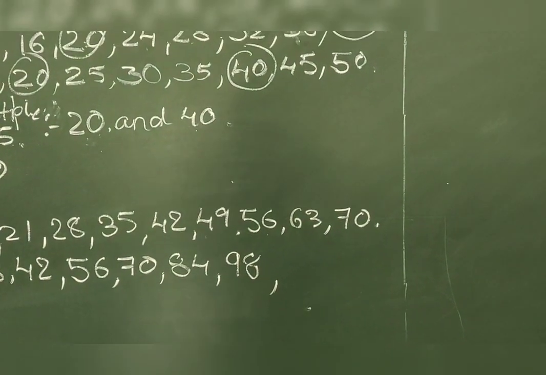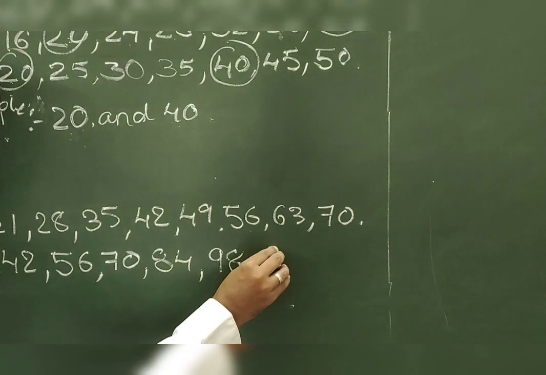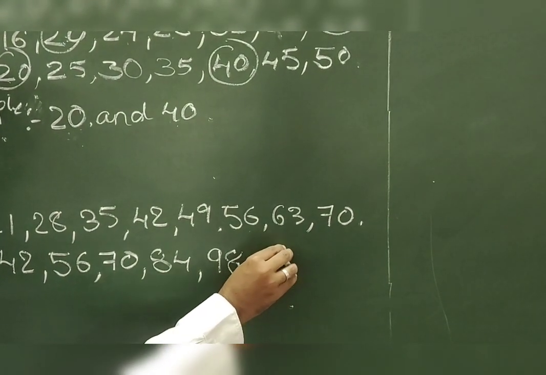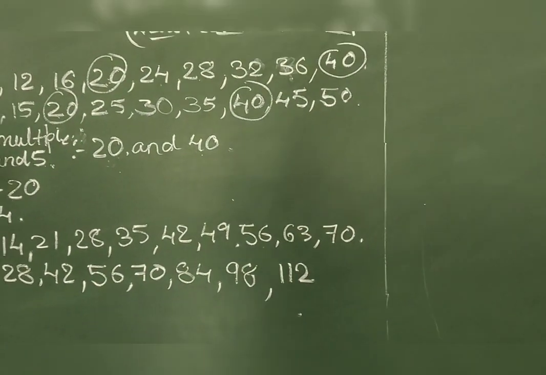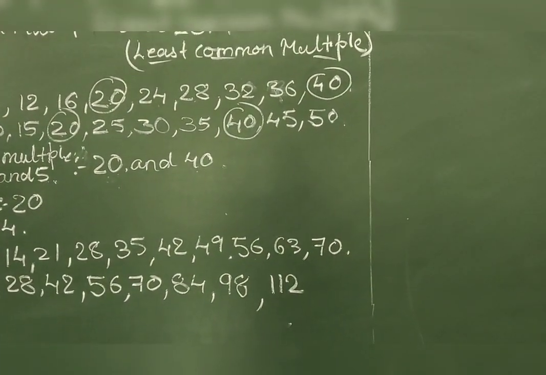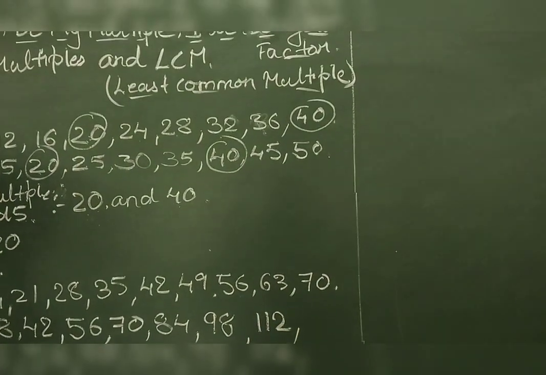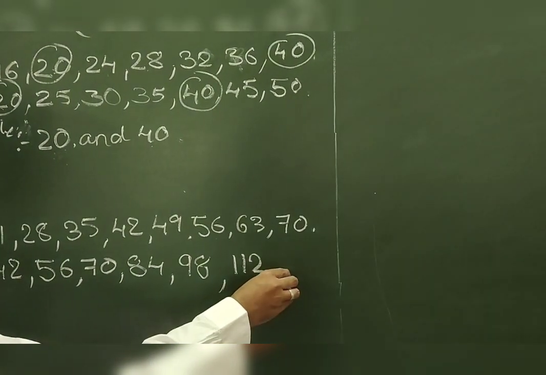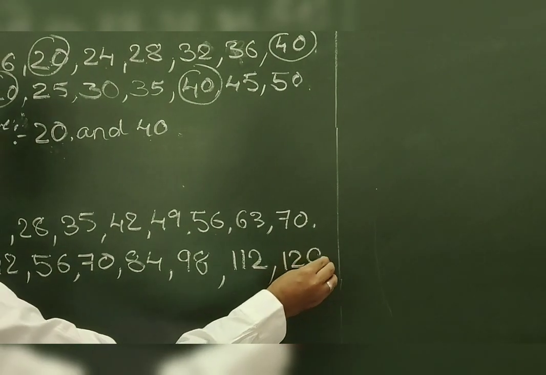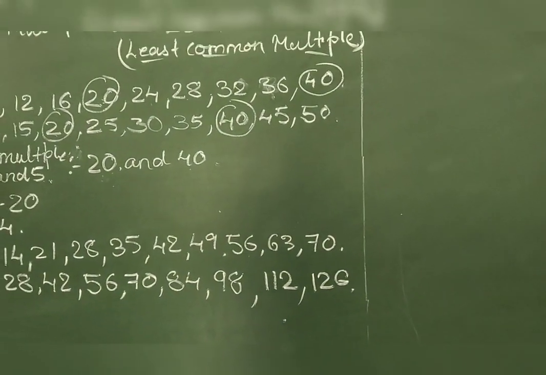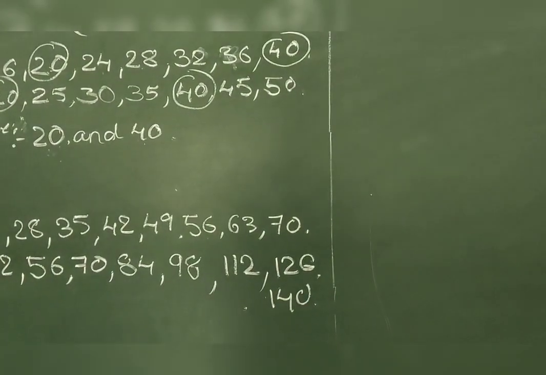98, 14 eights are how much, students? 112. 14 eights are 112. 14 nines are how much? 14 nines are 126, and 14 tens are 140.